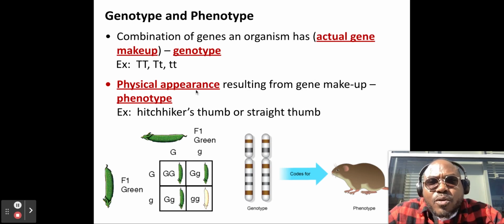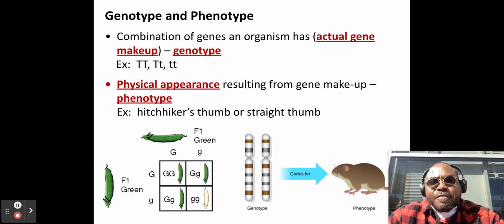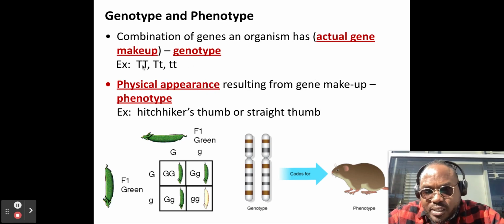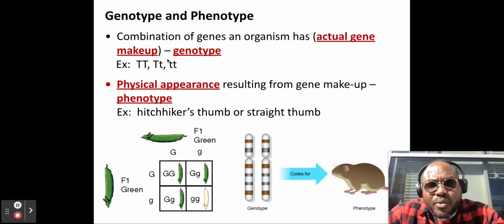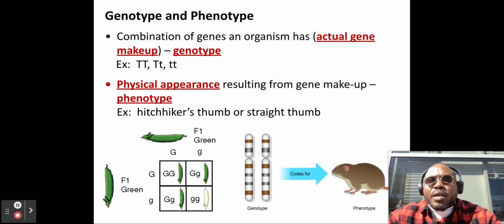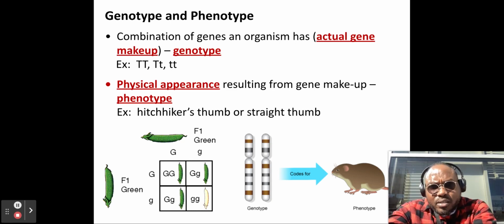Now, the actual physical appearance, what it actually looks like as a result of the genes, is considered the phenotype. So, for example, these letters: TT, big T small t, and tt. These are the genotype. These are the actual genes that make up the organism. But the way it actually looks is the phenotype, the physical appearance. So the hitchhiker's thumb versus the straight thumb is the phenotype of a given organism.